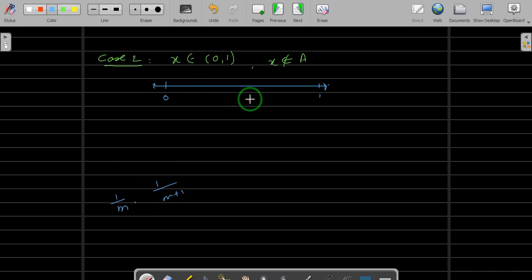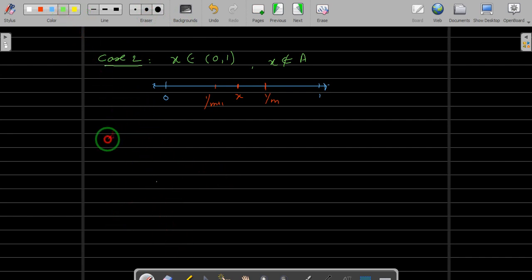So let us take x somewhere here. Change the color. X is somewhere here. This x we will write it. This will be 1 upon m and this will be 1 upon m plus 1. And since x is not in the set A, it will be in between for some m. So let me prove that.